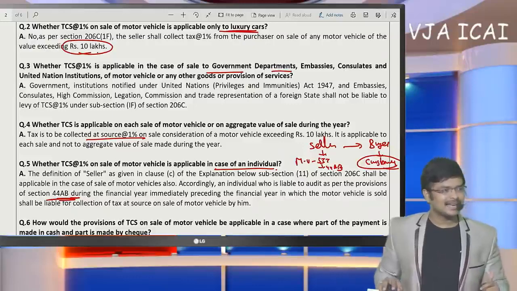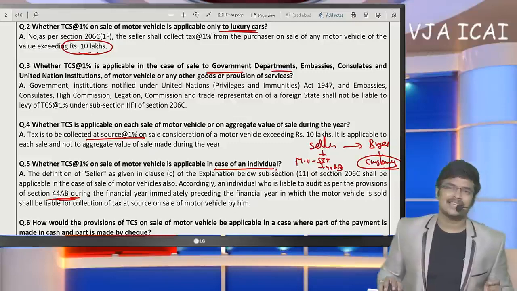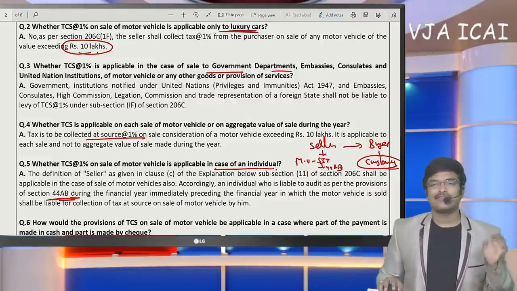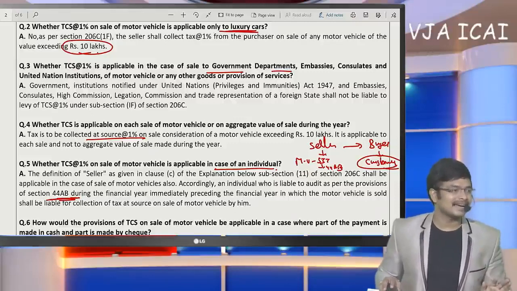Is there TDS in real estate business? Yes. When any assessee is liable for tax audit, 194M will get attracted.